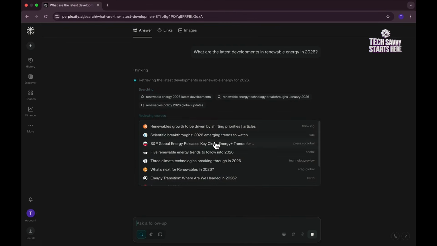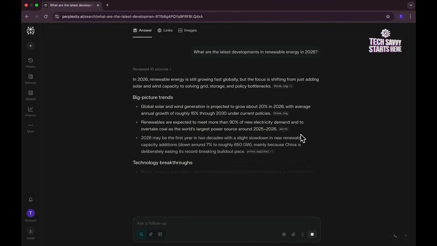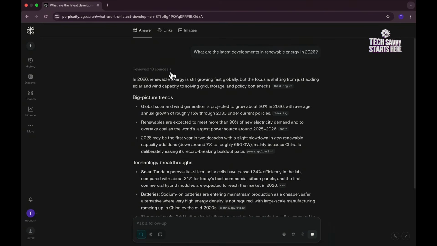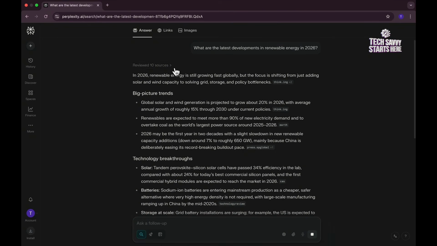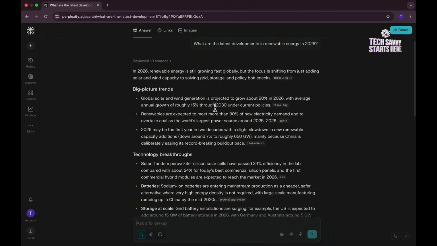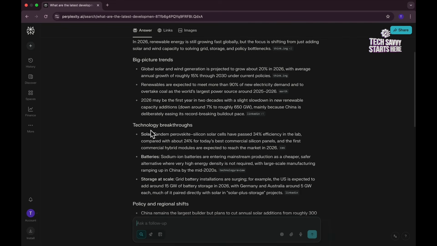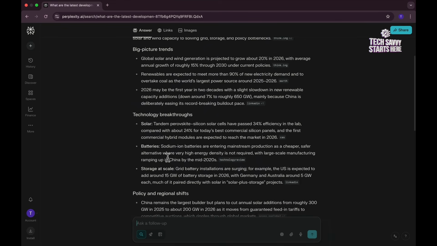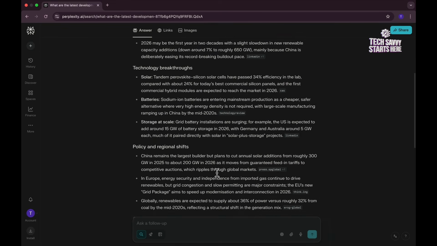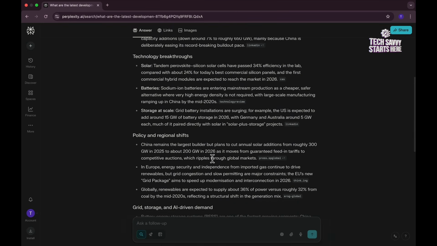Now you see it's getting all those sources. It reviewed 10 sources, as you can see. Those are the citations that are there, and it's giving me the big picture trends. It's showing the technology breakthroughs: solar, batteries, and storage. There's information about policy and regional shifts, and you can see the dates up to 2026.